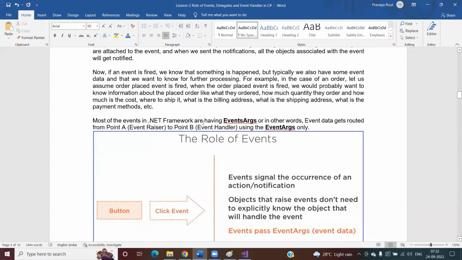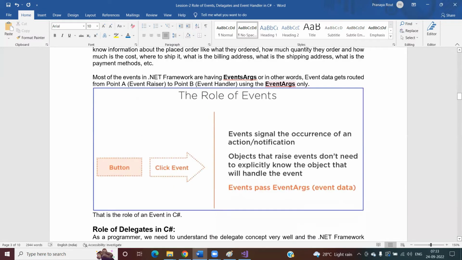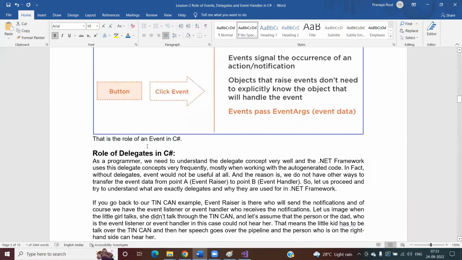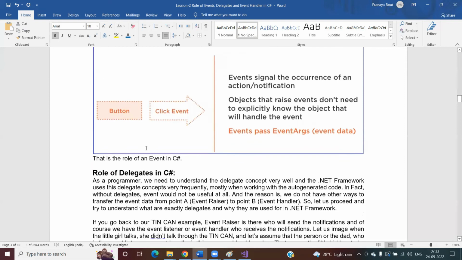Most of the events in the .NET Framework have EventArgs. In other words, event data gets routed from point A to point B, from event raiser to event handler, using this EventArgs only. So this is the role of event.